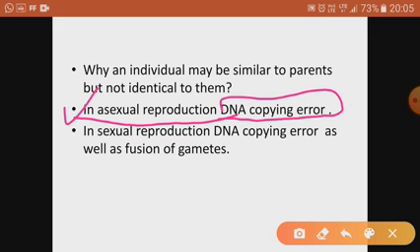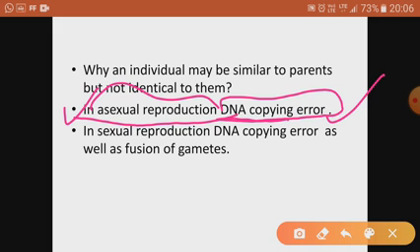They may be similar, but not identical. The reason is that during DNA copying there can be some errors, so the reason is DNA copying error in case of asexual reproduction.